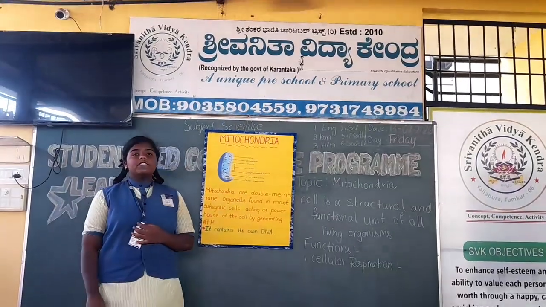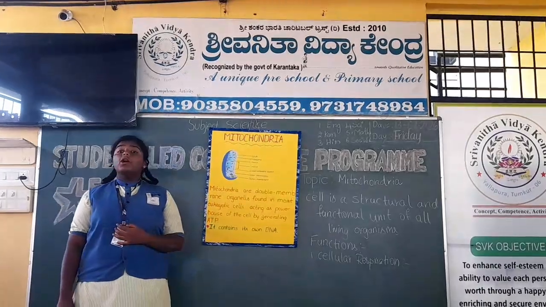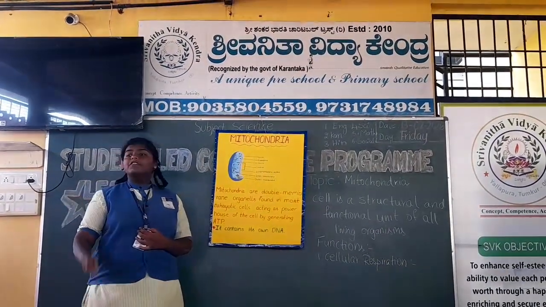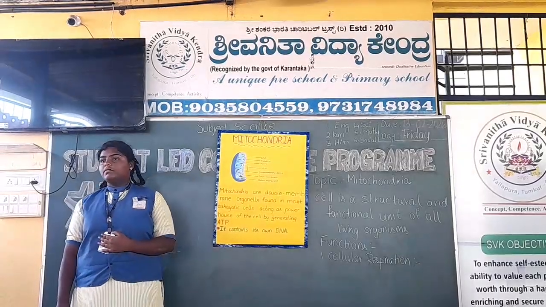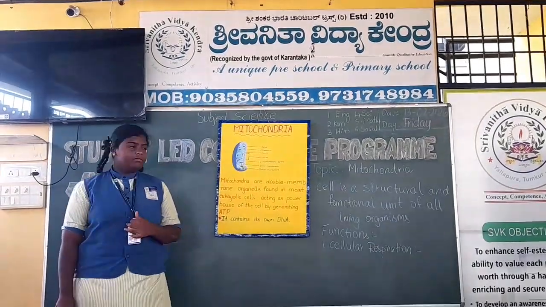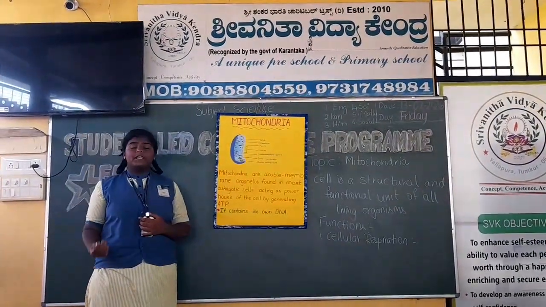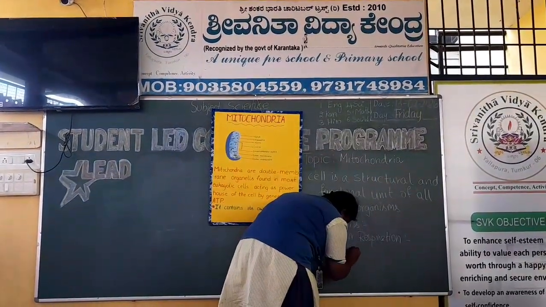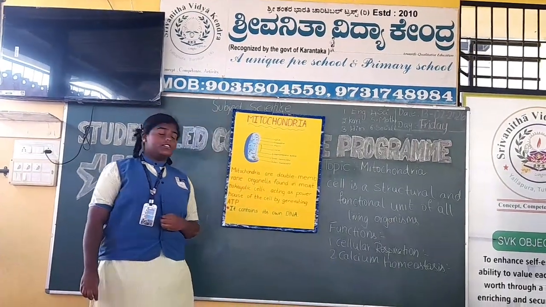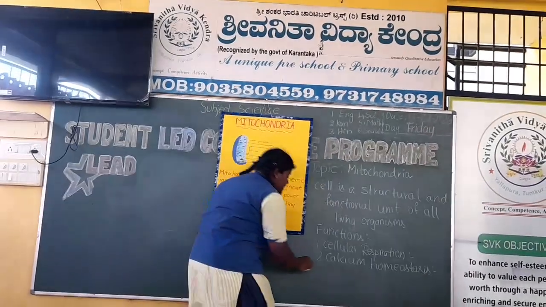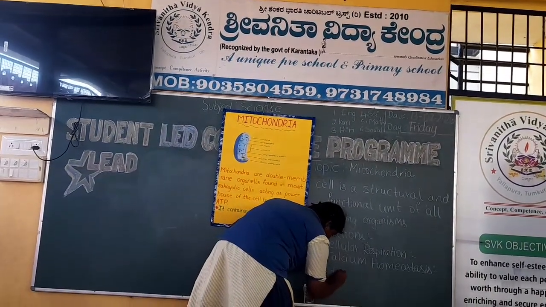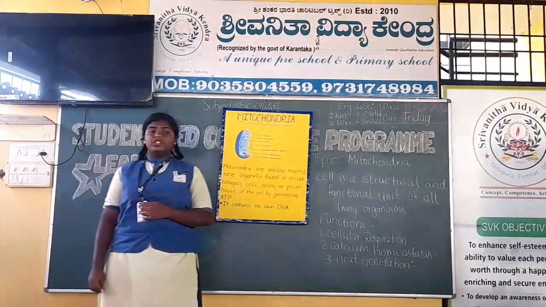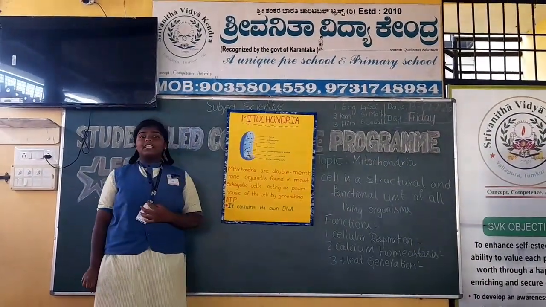Cellular respiration means the process of producing ATP. What is meant by ATP? Can anyone? Vinuta. Adenosine triphosphate. Very good, sit down. ATP means adenosine triphosphate. The second function is calcium storage. Next function is heat generation in adipose tissue. Have you any doubts?